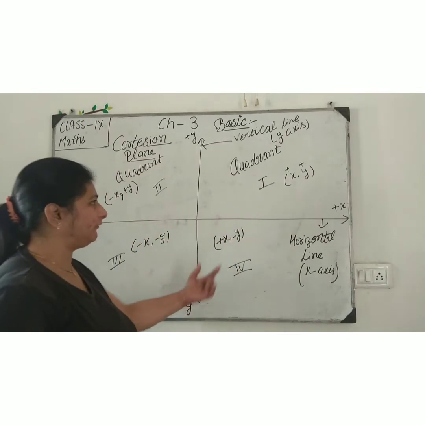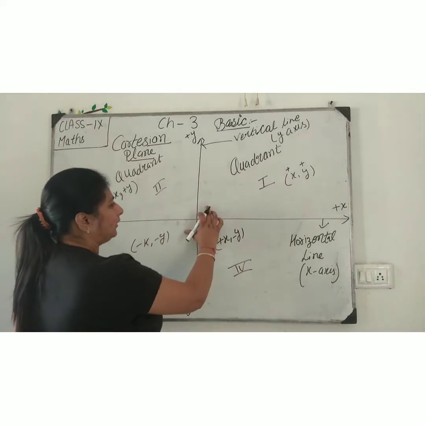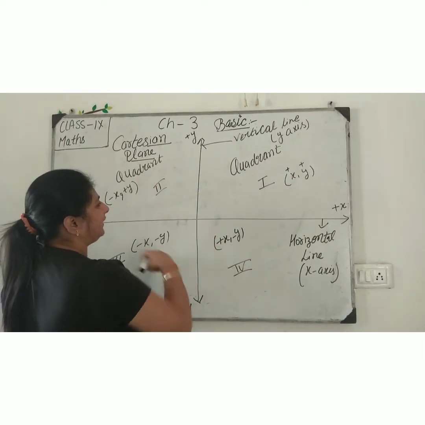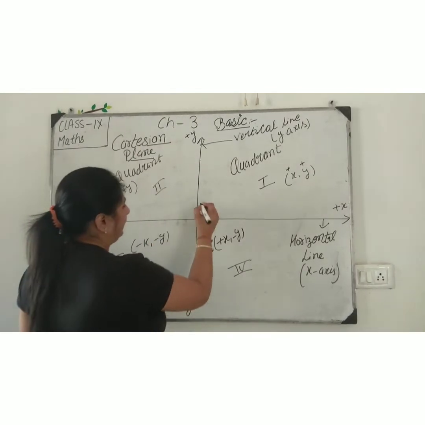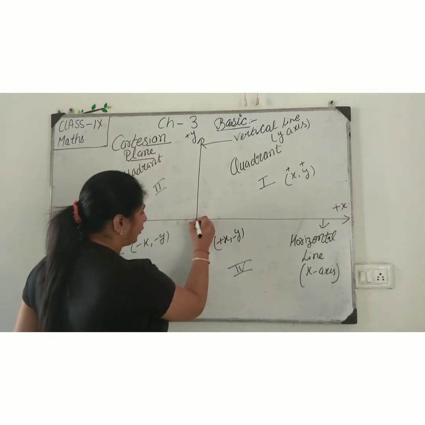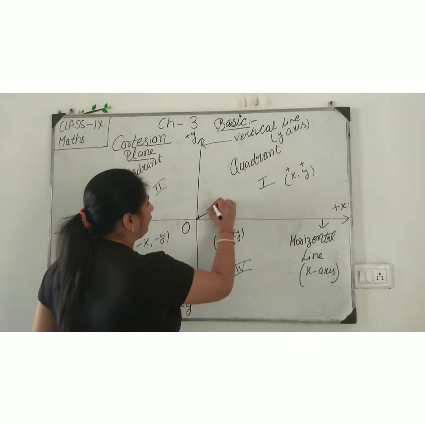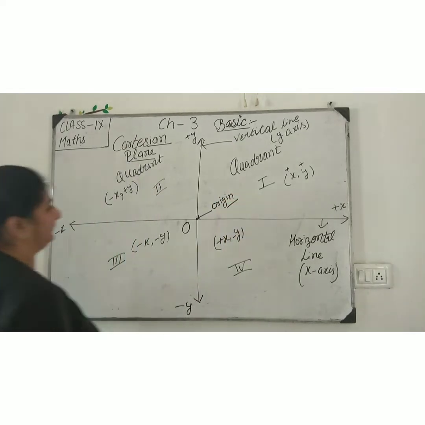It is the most important for you. This Cartesian plane make with two lines. These two lines divide into four equal parts is called a Cartesian plane. As well as where two lines intersect on the point O is called origin.